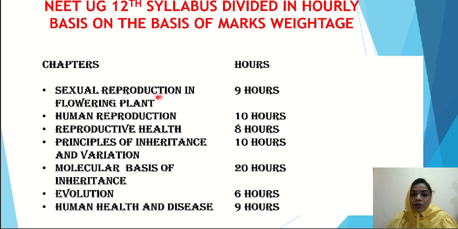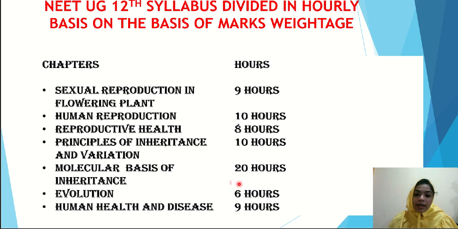Sexual reproduction in flowering plants is a very important chapter. I will give it 9 hours. Human reproduction, I will give 10 hours. Reproductive health, 8 hours. Principles of inheritance and variation, 10 hours, because this is a very important topic. Genetics is a very important topic. Genetics and all the variation topics are very important in NEET.